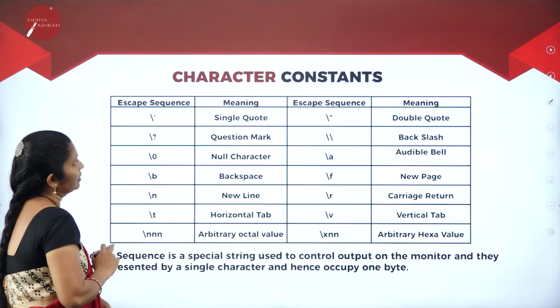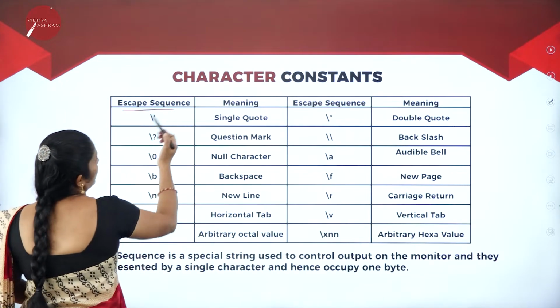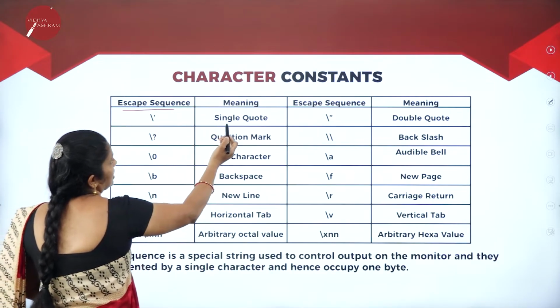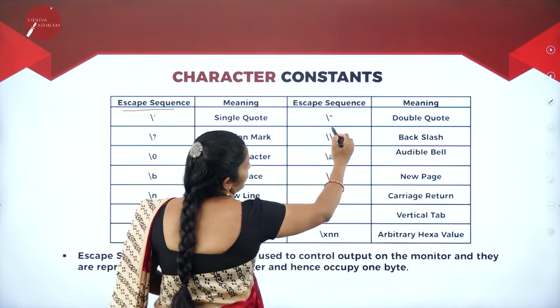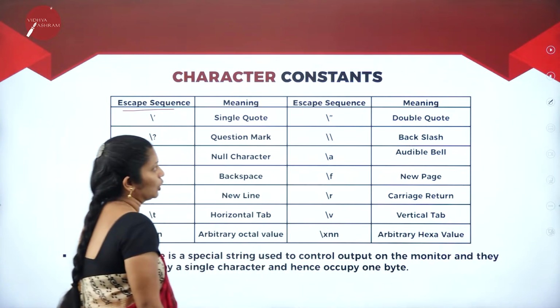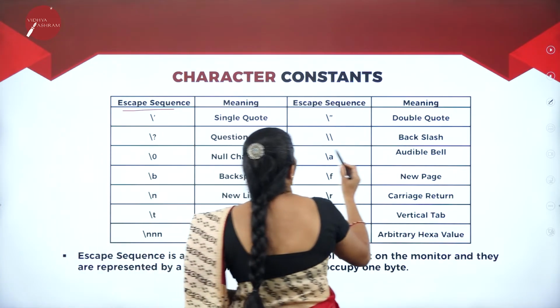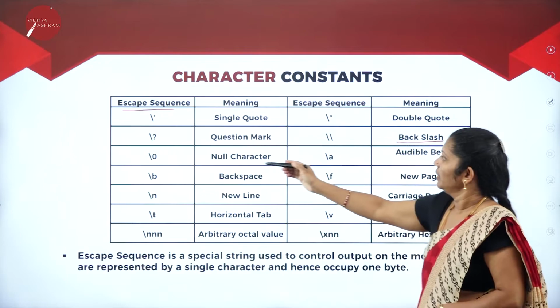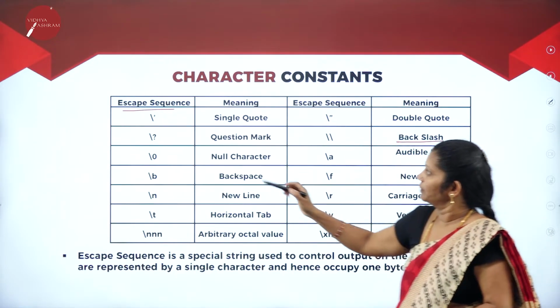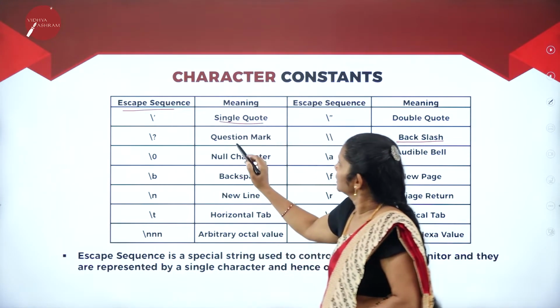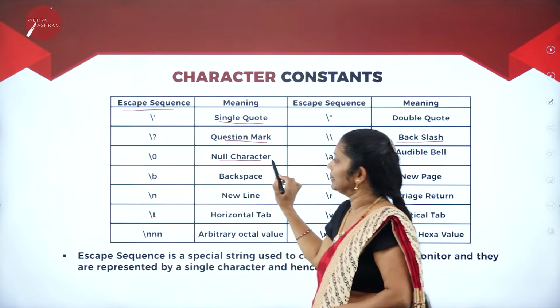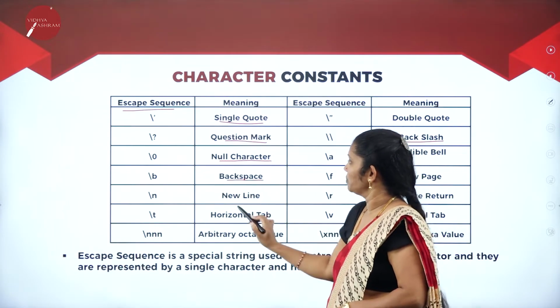Then, in character constants, escape sequences like backslash single quote, backslash double quote, backslash question mark, backslash backslash, and so on, one by one we can represent everything. For example, single quote, question mark, null character, then blank space, new line.